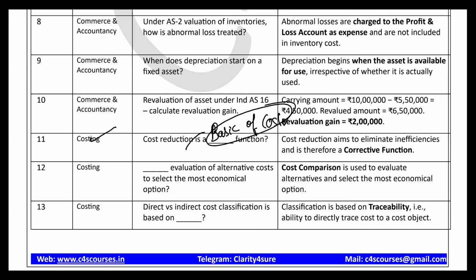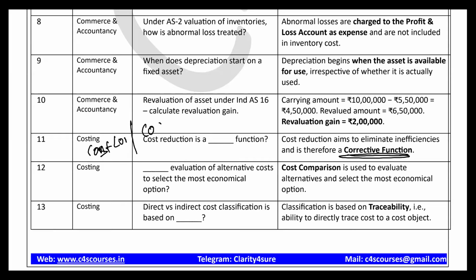Obviously, cost reduction aims to eliminate inefficiencies and it is a corrective function. So corrective function is the correct option for this question. When you understand the difference between cost control and cost reduction in the basics of costing, you will have clarity for this question. Very easy question.